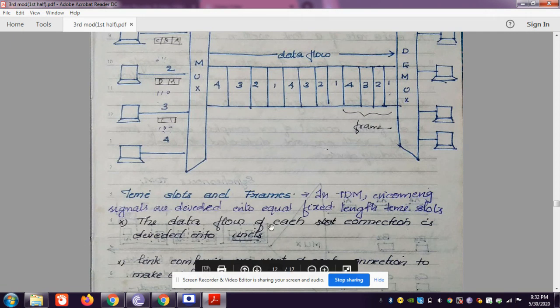So the data flow of each connection is divided into units. 4, 3, 2, 1 is combined as one complete frame. 4 is from this center, 3 is from this center, 2 is from this center, and 1 is from this center. So 4, 3, 2, 1 together combine into a frame.